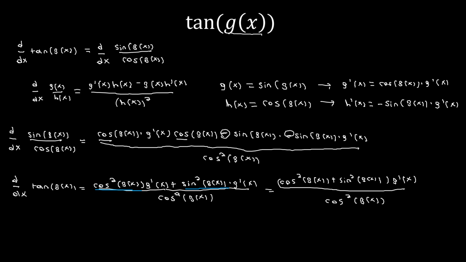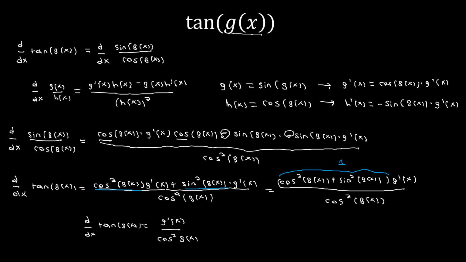So again, this whole first piece here simplifies to 1. And this then leaves us with d dx of tangent of g of x is going to be equal to g prime of x divided by cosine squared of g of x.